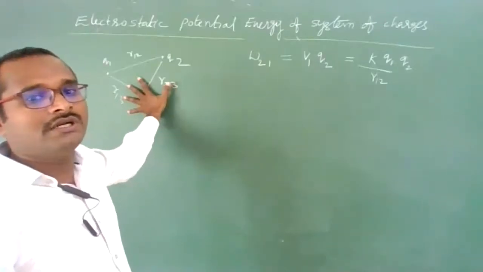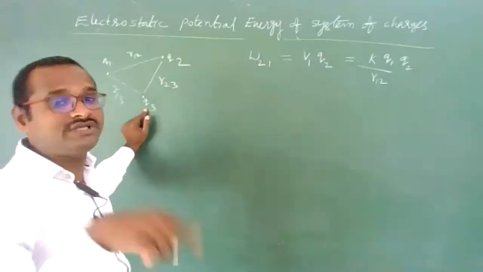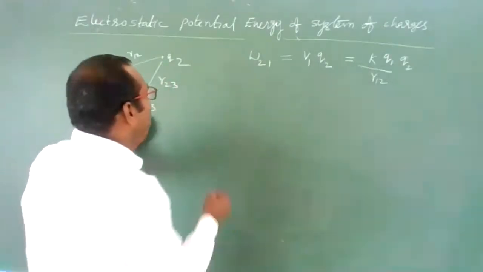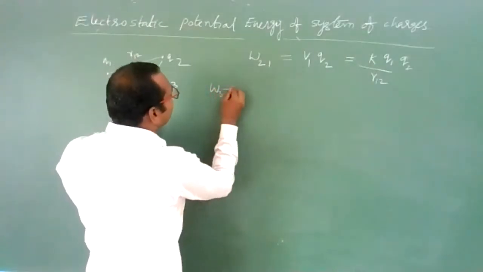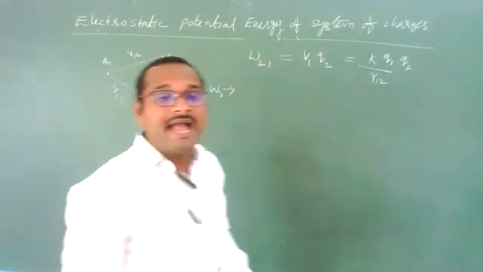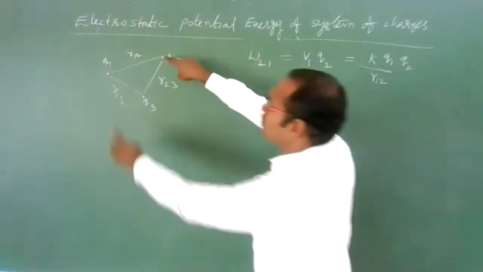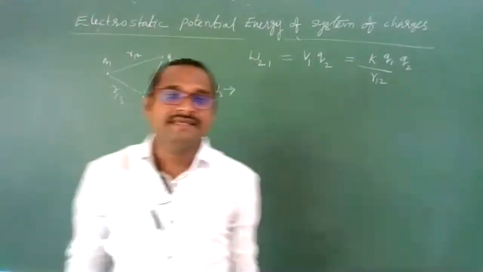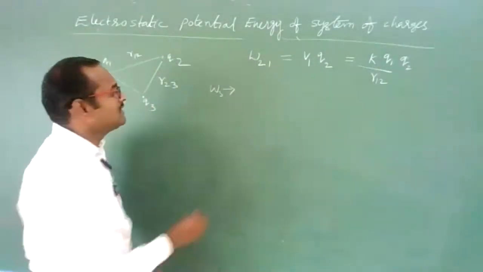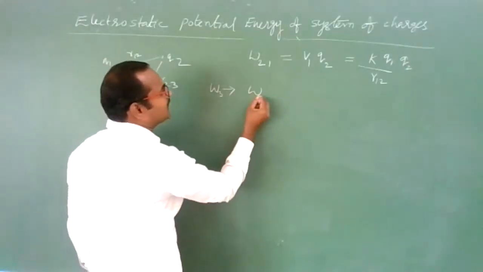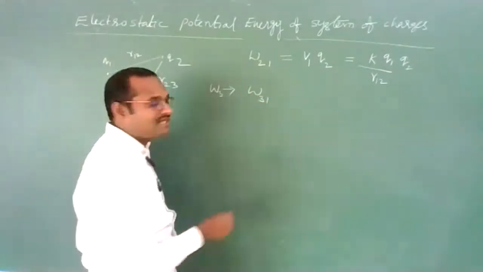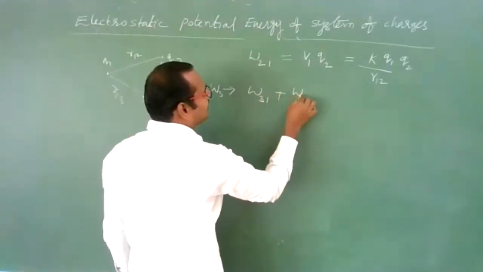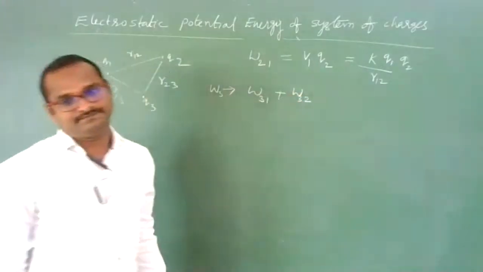Now we need to bring charge Q3 also. To bring charge Q3, we need to perform work against the field of these two charges. Q1's field is there, Q2's field is also there. That means we need to perform work against the field of the first charge and against the field of the second charge.